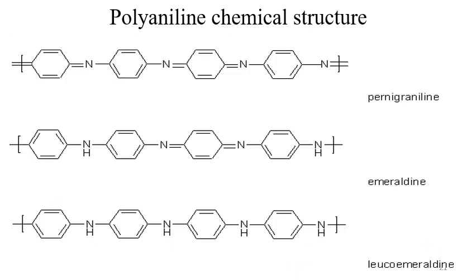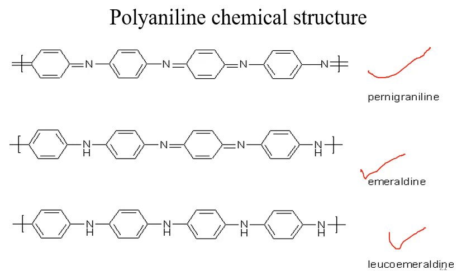So these are the structures of the isomeric forms of polyaniline. One is pernigraniline, next is emeraldine, and next is leucoemeraldine. What kind of difference can you see in the structure? There is delocalization of electrons over here, right?